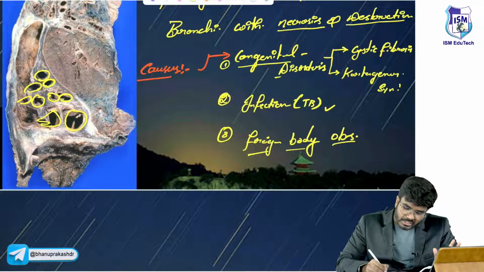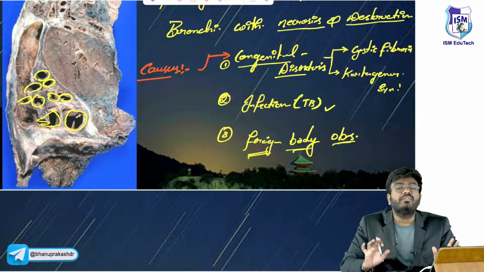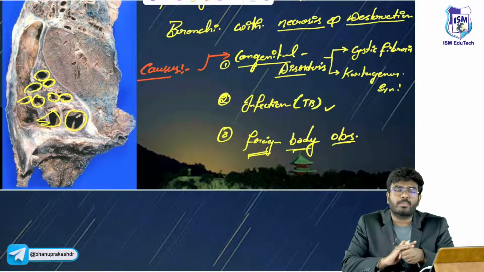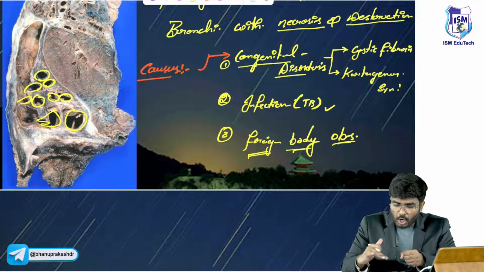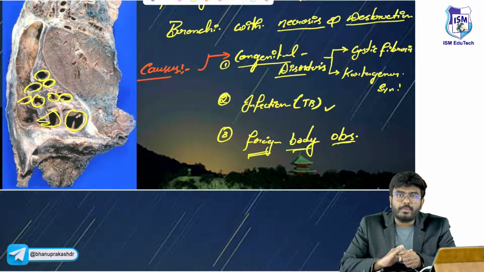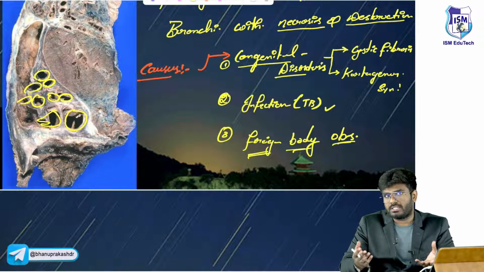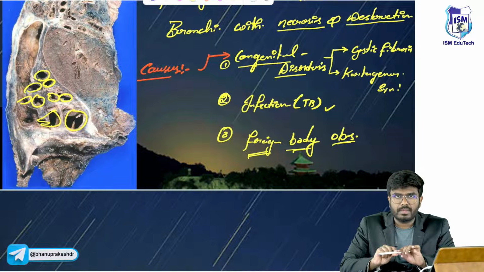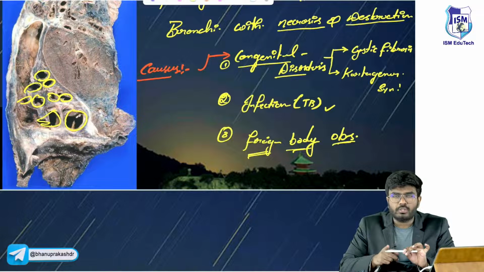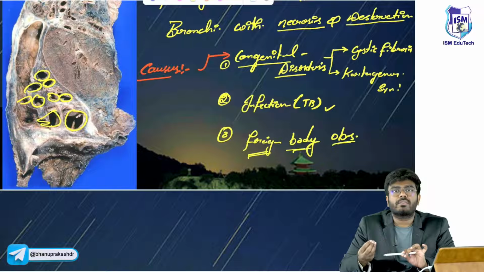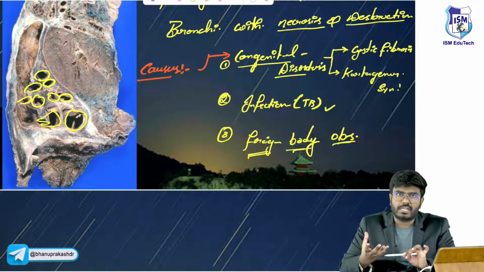But even in these conditions, like foreign body obstruction, the infection will start. There is first a blockage. In all these conditions, there is going to be a respiratory tract blockage. Whenever the respiratory tract is blocked, infections will automatically start. That's a basic thing in pathology. Whenever you block something, distal to the block there is going to be development of infection.